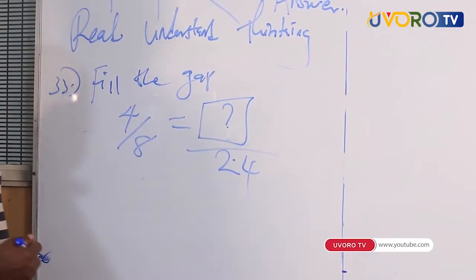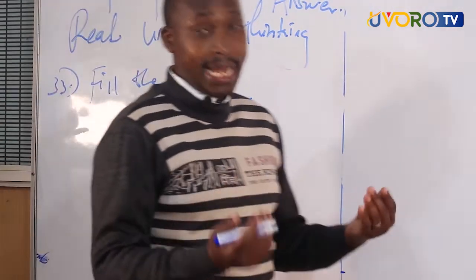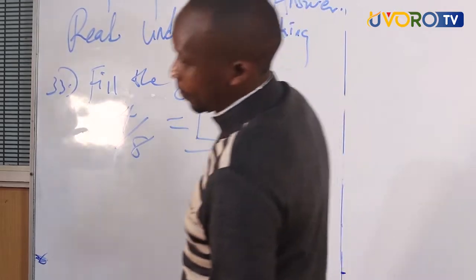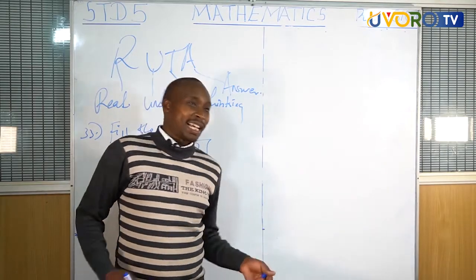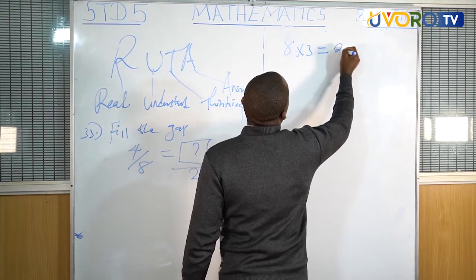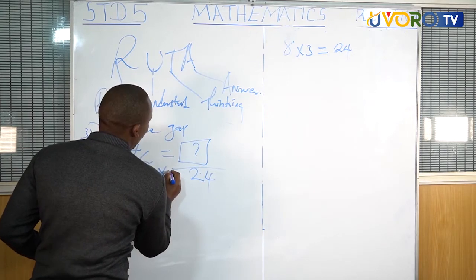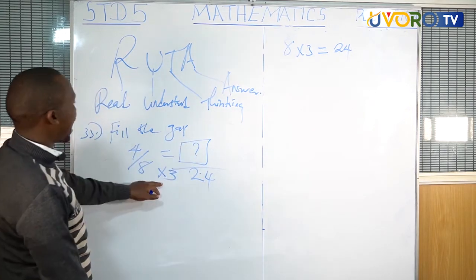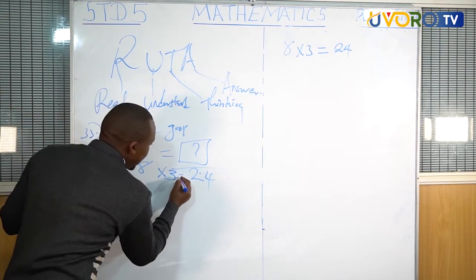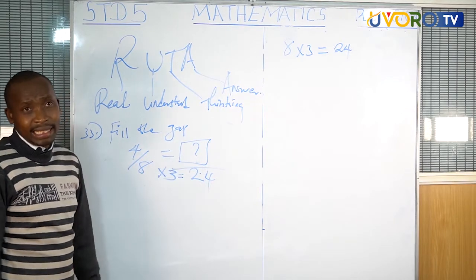Now, 4/8 to become 24, what have they done? 8 to give us 24. Very good. I clap to that group. That is 8 times 3 will give us 24. Now they have multiplied times what? 3. 8 times 3. They have multiplied to give them 24. Now what is going to be done here so that we can have another answer there?